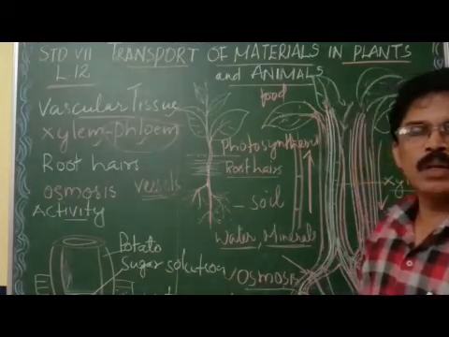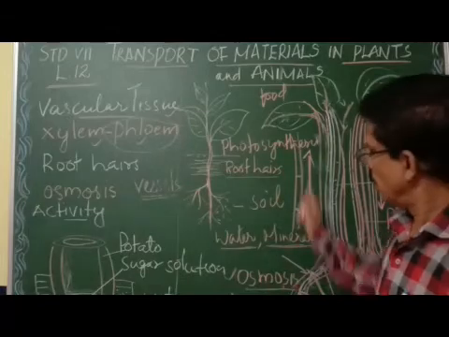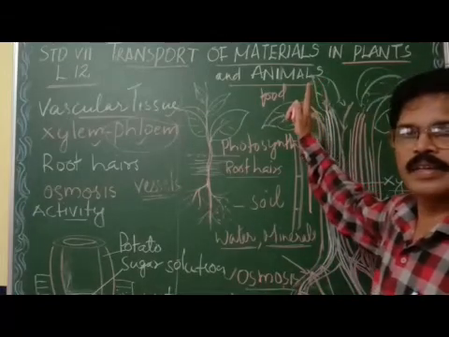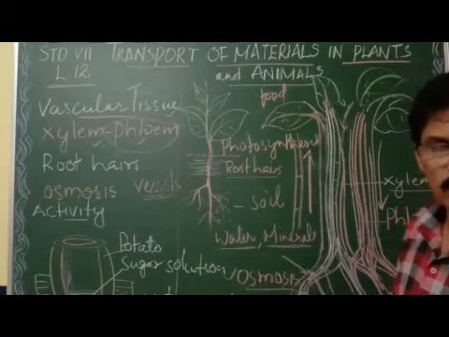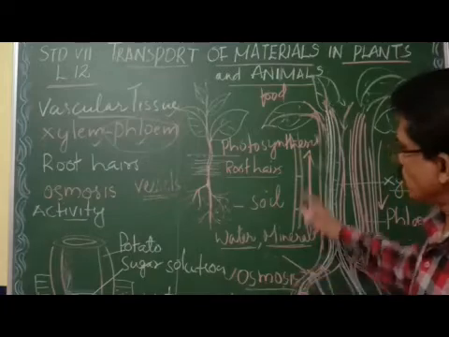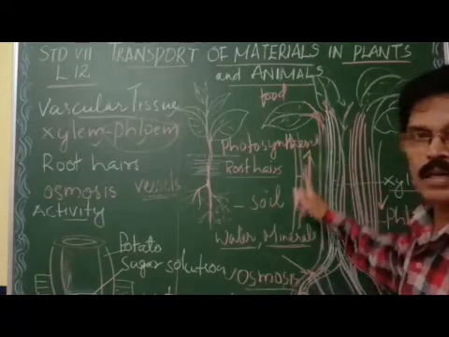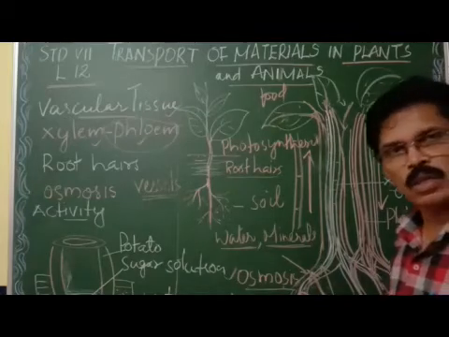Xylem transports water and minerals in the upward direction, that is from roots to the leaf tip. Whereas in phloem, the food synthesized in the leaves is transported in both directions, upward and downward. You got the difference?